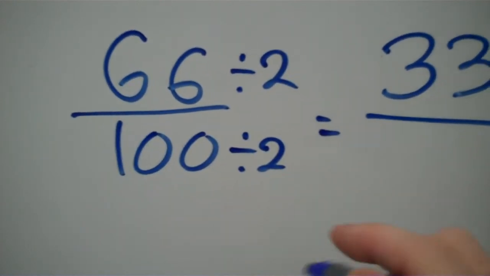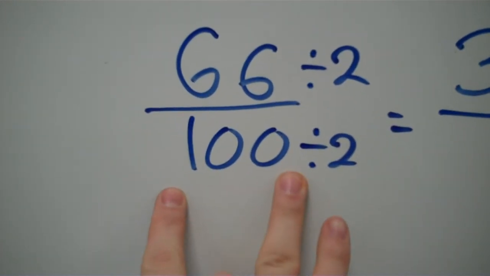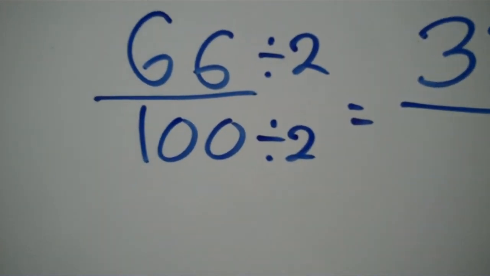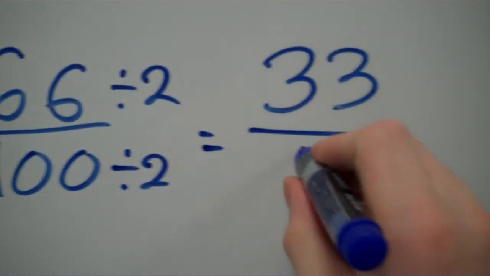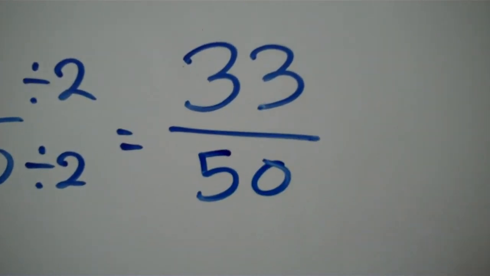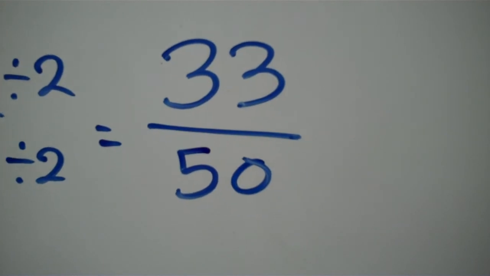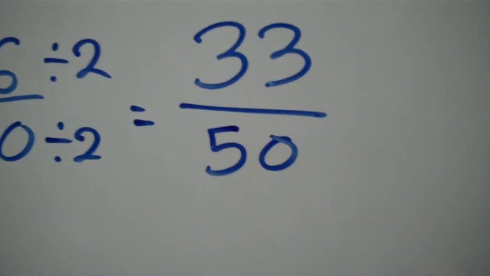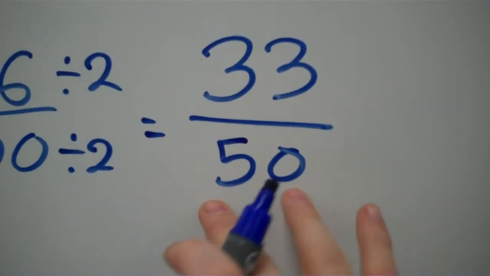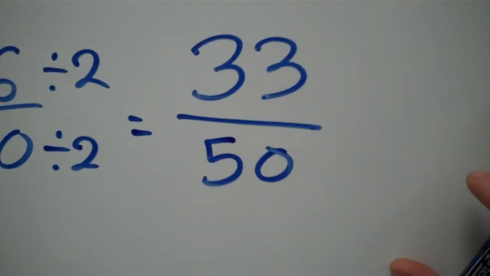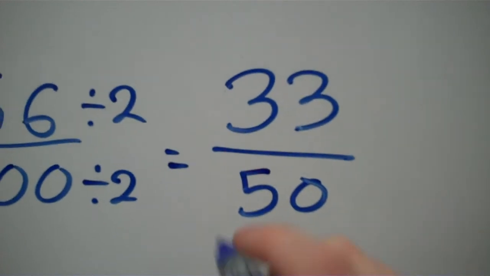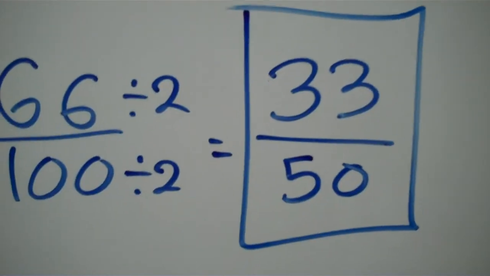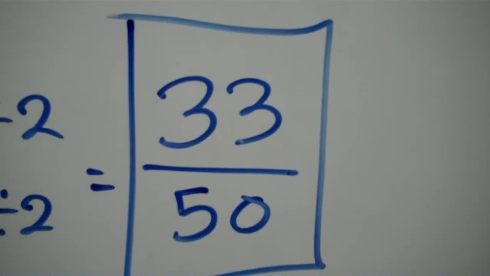And 100 divided by 2, it's like if I have $1 and I give half that dollar to somebody, how much do I have? Well, I'm only going to have 50 cents. 100 divided by 2 is 50. 33 divided by 50, I know I can't divide 3 into 50. I know I can't divide 11 into 50, and that seems to be the only 2 real factors that I'm going to get out of this one. So I'm pretty sure that 33 over 50 is my final answer.